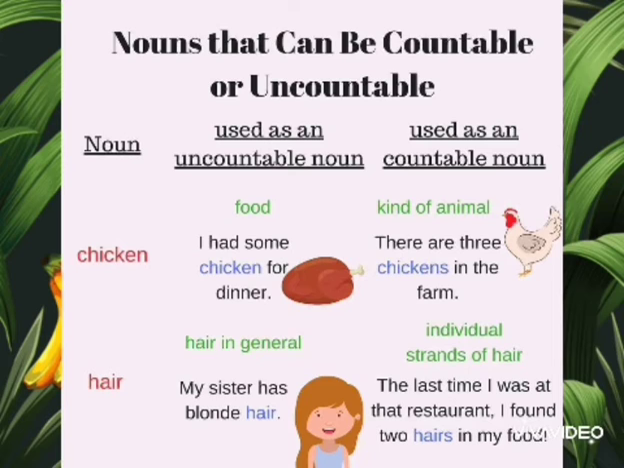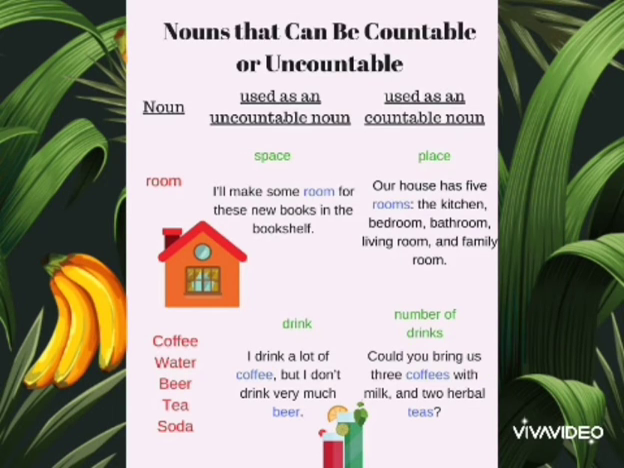Now, nouns that can be used either as countable or uncountable. So some more examples I will show you. Just look. Room, used as an uncountable noun: space. I will make some room for these new books in the bookshelf. And used as a countable noun: place. Our house has 5 rooms. It will be the kitchen, bedroom, bathroom, living room, and family room.